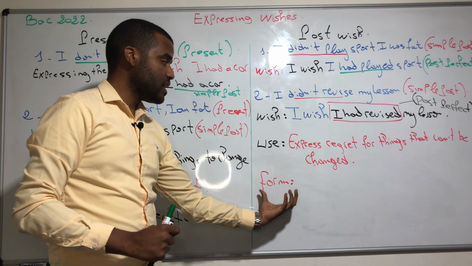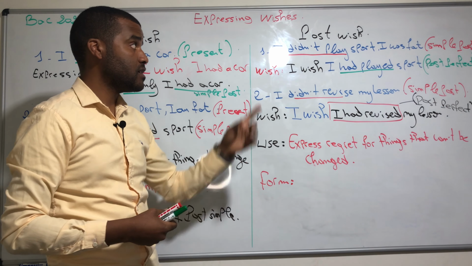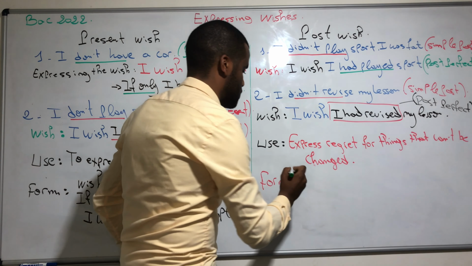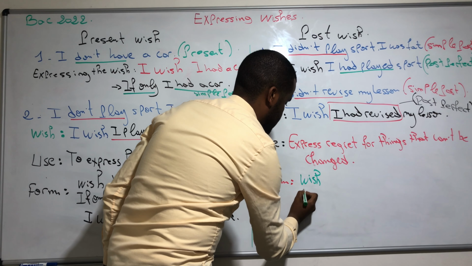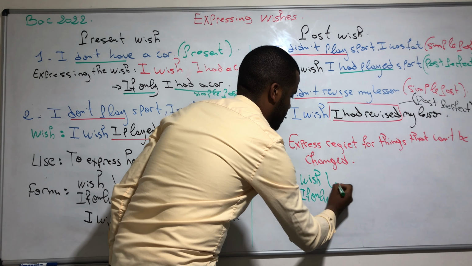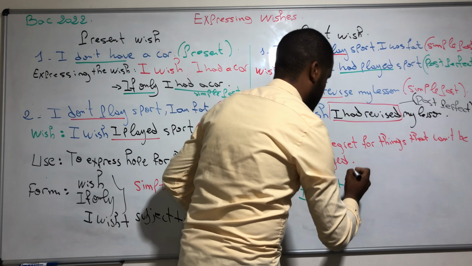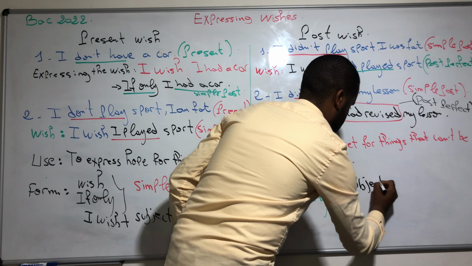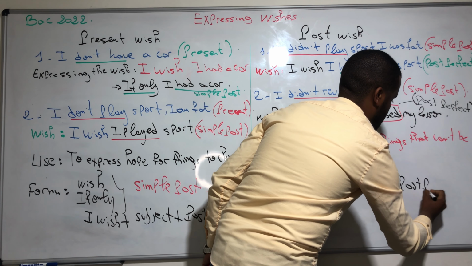Now we have to know the form of the past wish. When we have a past wish, we are going to use either wish or if only, plus the subject, plus the past perfect.